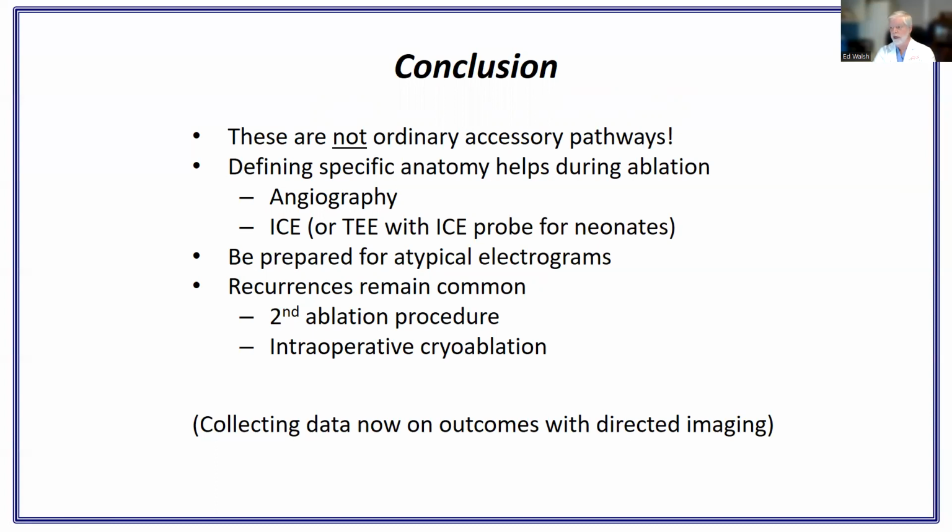So be prepared for atypical electrograms and sometimes multiple pathways. And remember that recurrences will still remain more common than in a structurally normal heart. They will not infrequently require a second ablation procedure. And if the patient is going to the operating room, you may also want to consider having the surgeon reinforce the area with cryoablation.